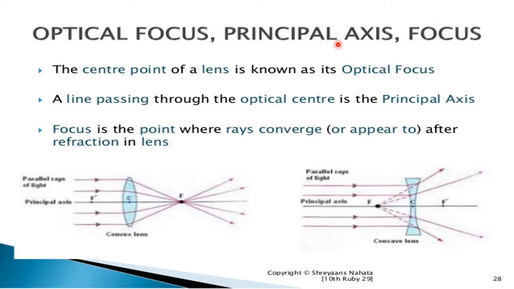Optical center, principal axis and the focus. The center point of the lens is called the optical center. A line passing through the optical center is called the principal axis. Whereas the focus is the point where the rays converge after the refraction of the lens. Okay.